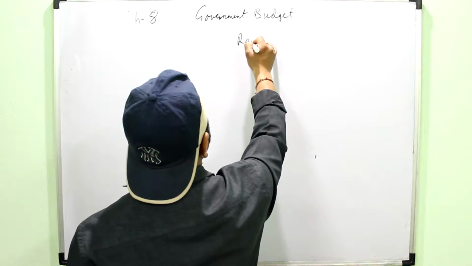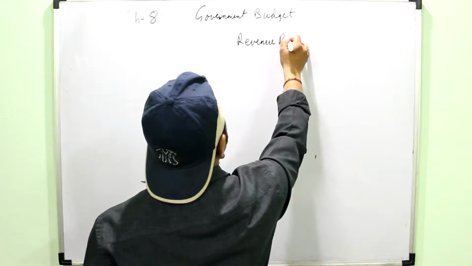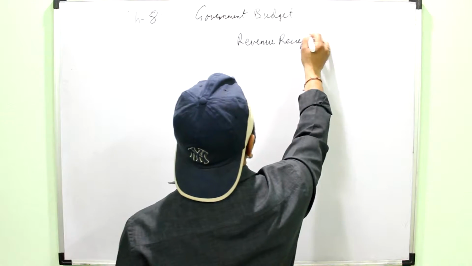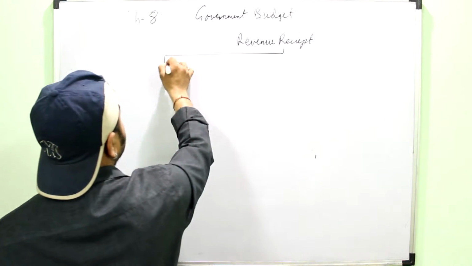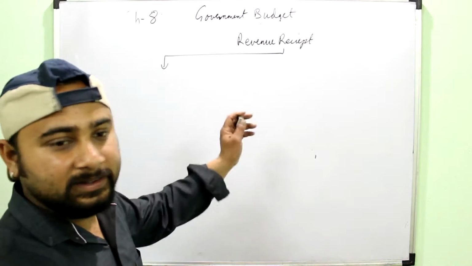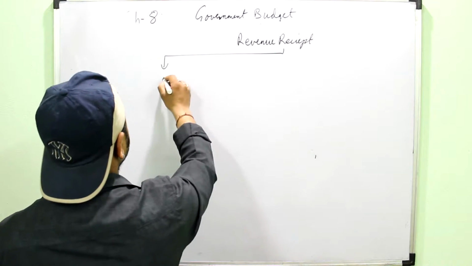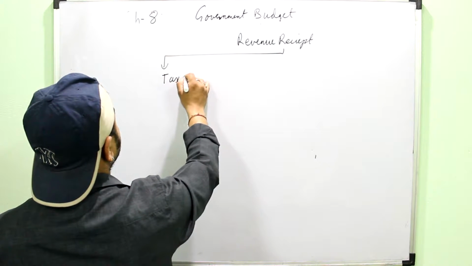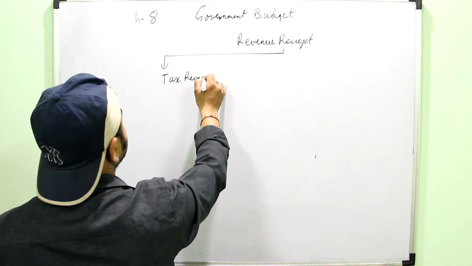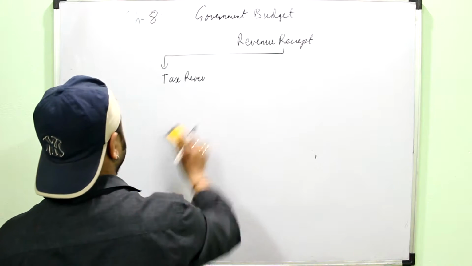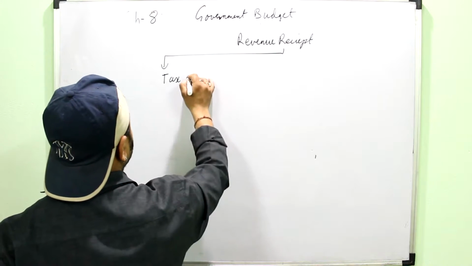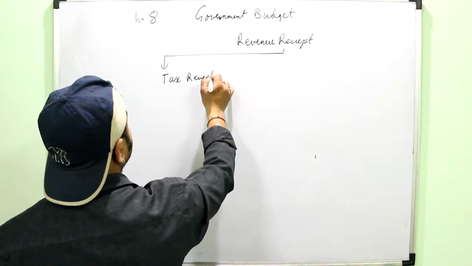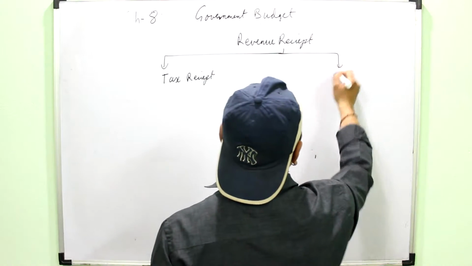So revenue receipt. Remember, this topic is easy to understand if we study it like this, so try to learn it like this: revenue receipt is now divided into tax revenue, or better we can call it tax receipt, and non-tax receipt.